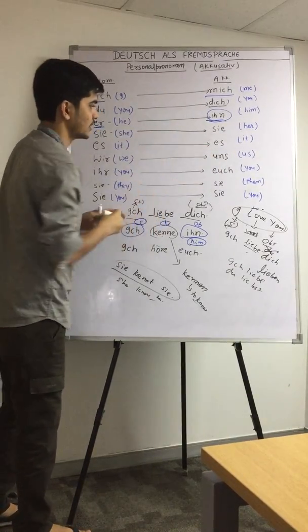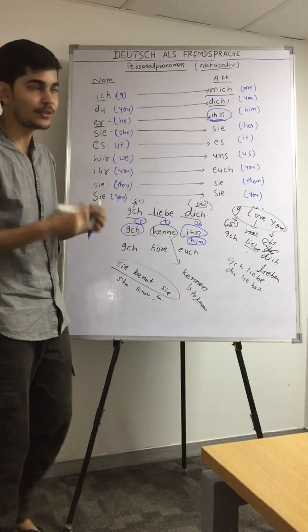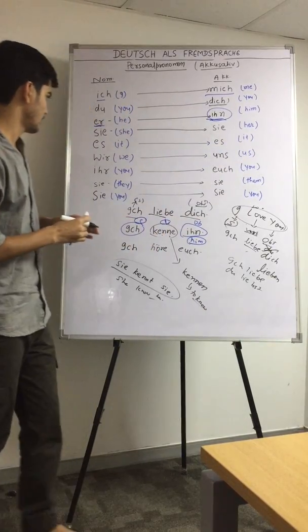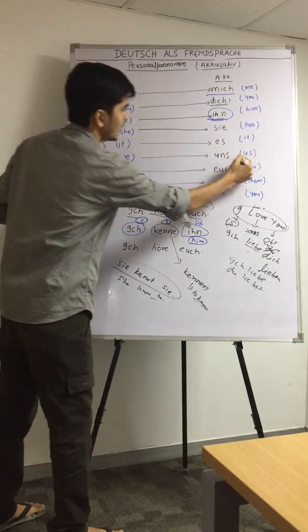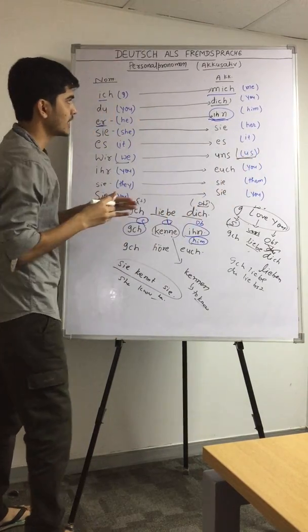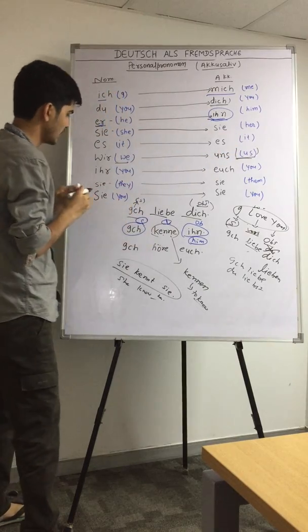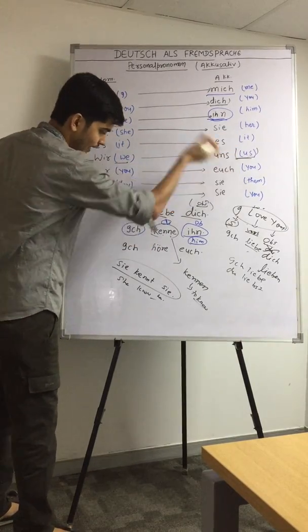Wir becomes uns. Morgen sehen wir uns in der Schule. Tomorrow we will see each other at school. So wir changes to uns in case of accusative personal pronoun. And ihr changes into euch.